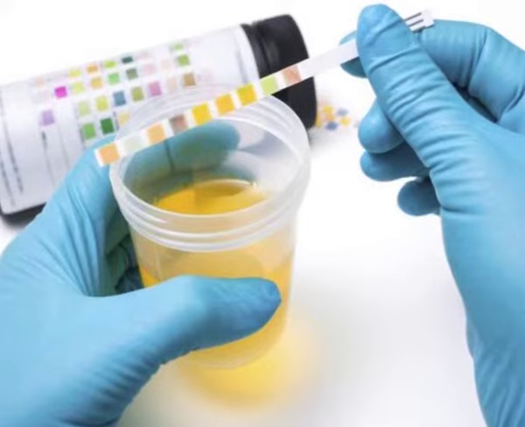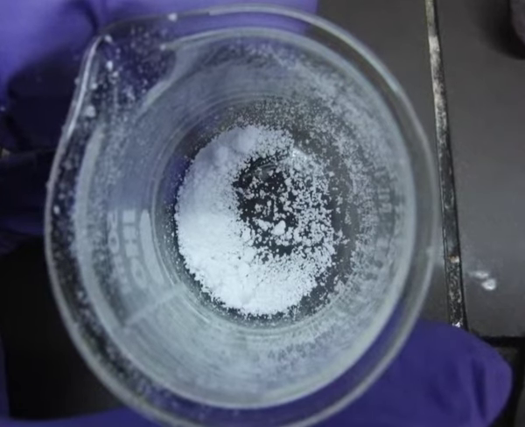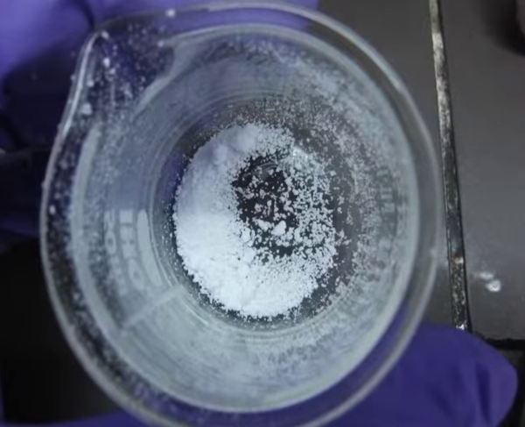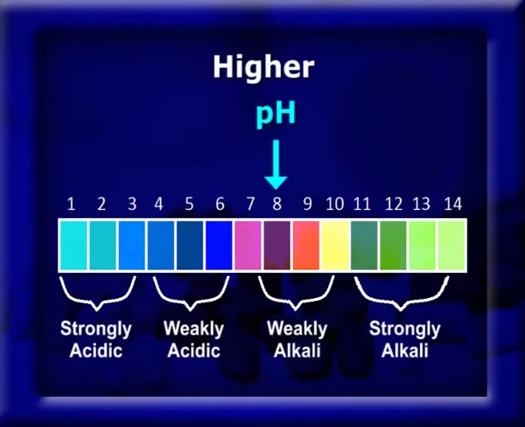in urine. The urine is usually acidic, around pH 6, and so essentially all the sulfonamides with pKa value greater than 6 remain relatively insoluble in non-ionized form in the kidney and come out of solution in the urine, which causes crystalluria. Obviously, unless the pH is above the pKa, little of the water-soluble salt is present. Thus, the higher the pH, the less likely it is to be precipitated.